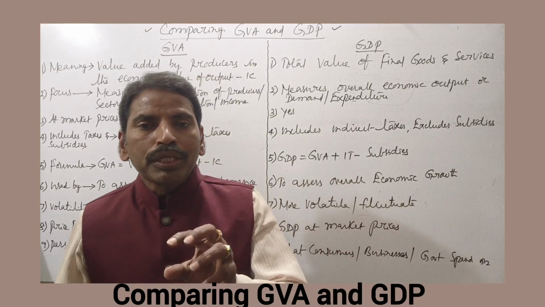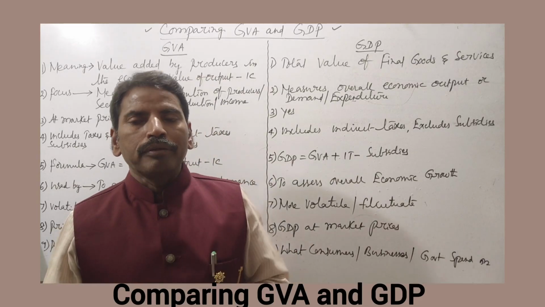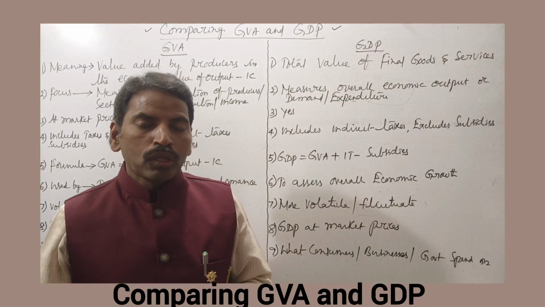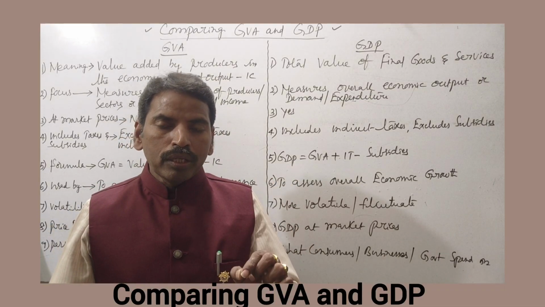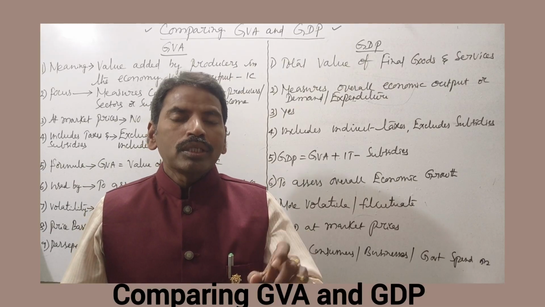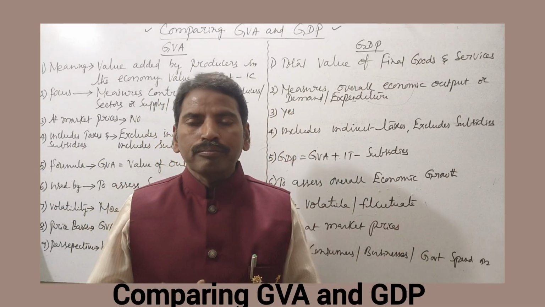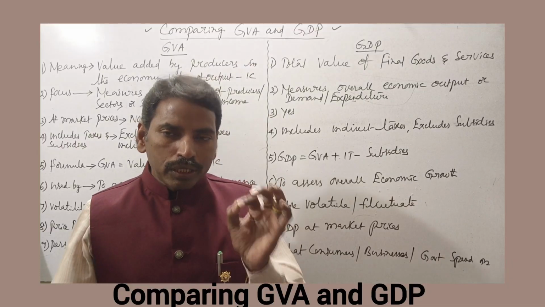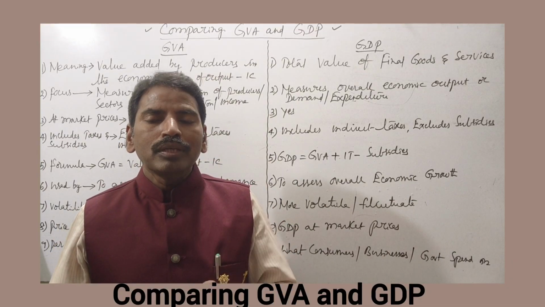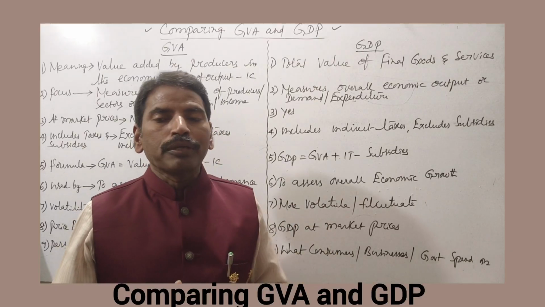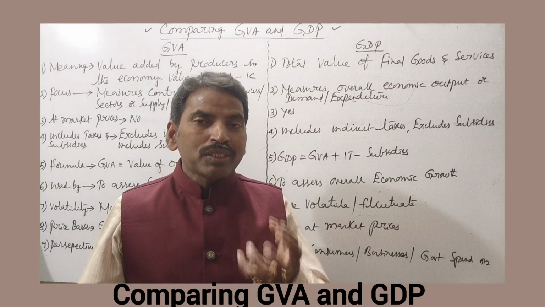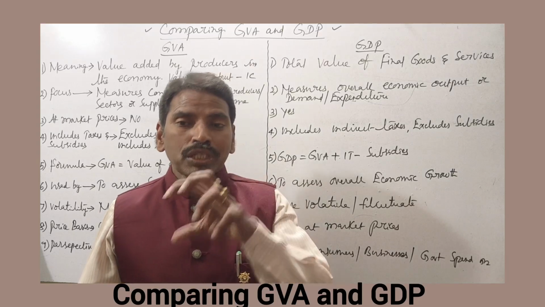What is the meaning of gross value added? Gross value added means value added by producers in the economy. So GVA is equal to value of output minus intermediate consumption. Value of output means sales plus change in the stock.